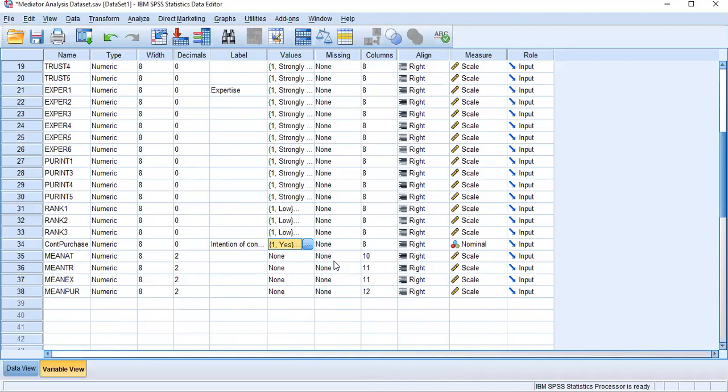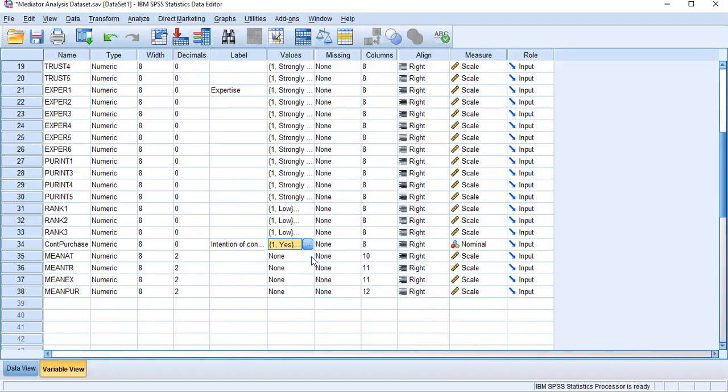Then they might answer yes or no. Now in this case, my model cannot be run with multiple regression analysis, because my dependent variable now has two categorical levels, yes and no.